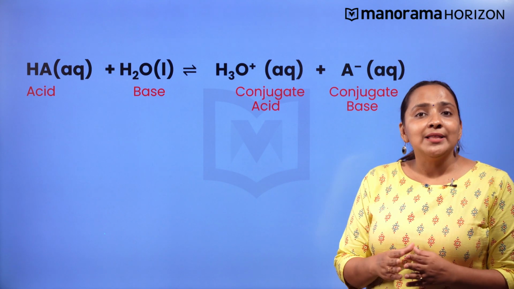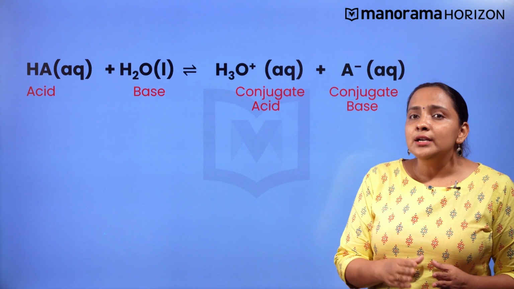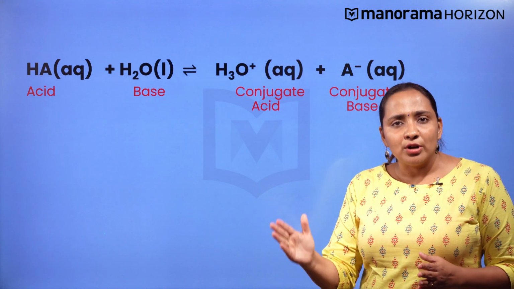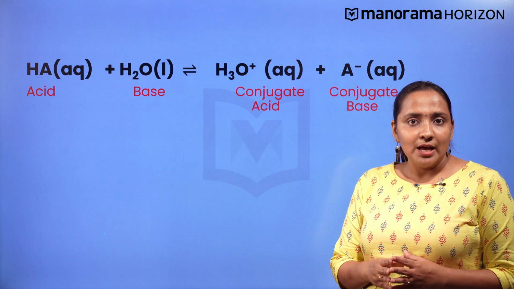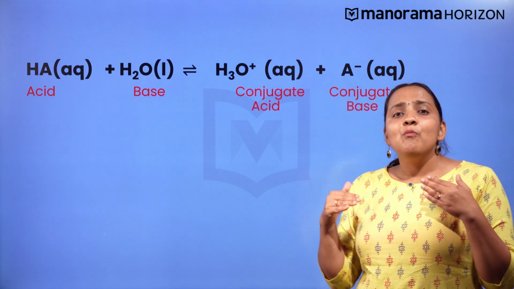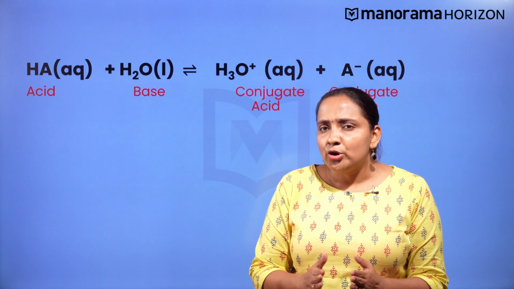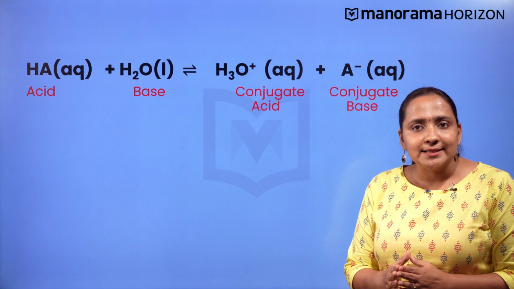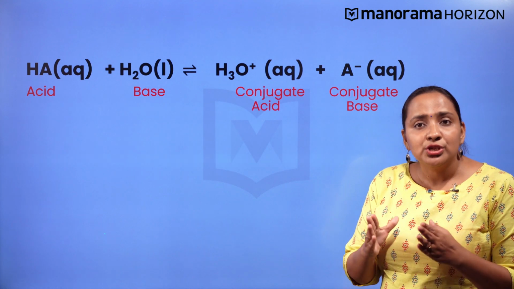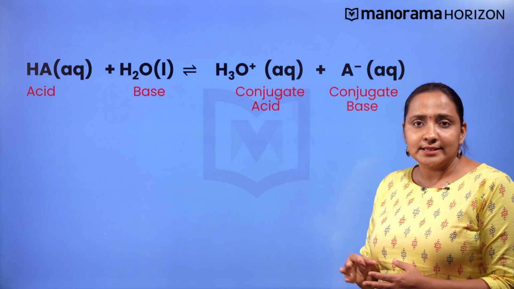Now, you have to check which acid is a stronger proton donor. Hope you remember that in our last video, we learnt about the Brønsted-Lowry concept of acids and bases. Whichever acid has more tendency to donate a proton will be the stronger acid, and the equilibrium will shift towards the weaker acid.